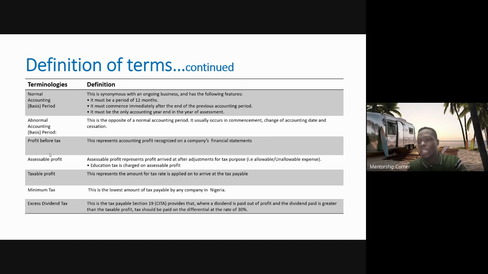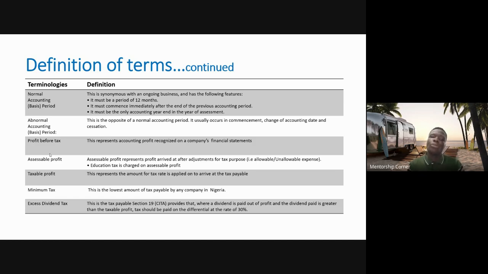So let's take for example, after you have done your company income tax computation, we have the profit before tax as the first item. You add back disallowable expenses, take out allowable income, right? Then you take out your losses, take out your capital allowances, if any. Then you have what we call the taxable profit. The taxable profit is what you now subject to CIT at maybe 30%, 20%, or 0%, as the case may be, right? After you have subjected your taxable profits to CIT, then you have what we call the company income tax payable.